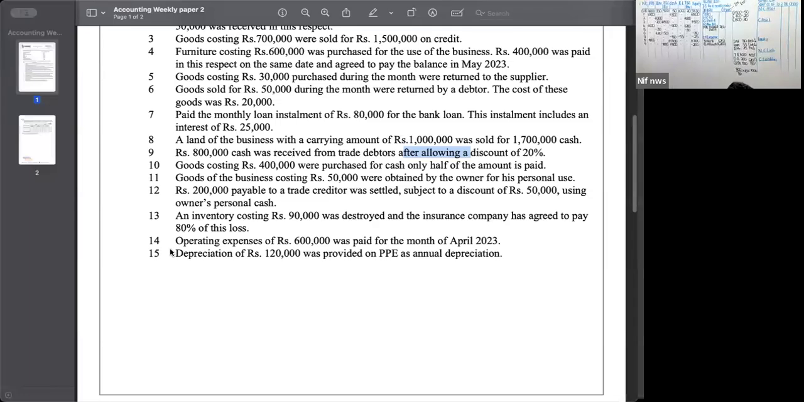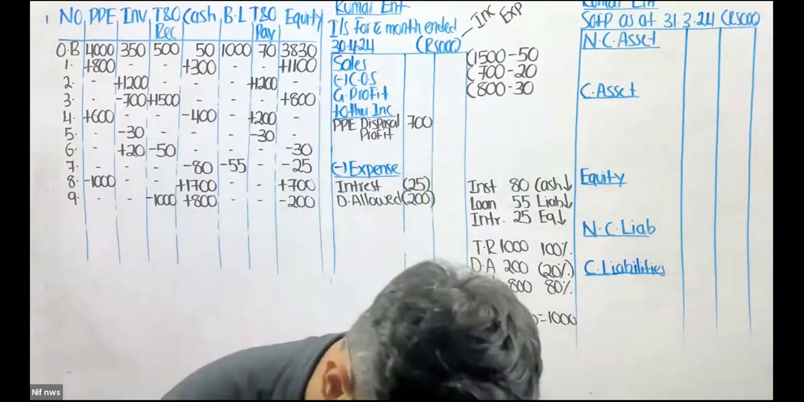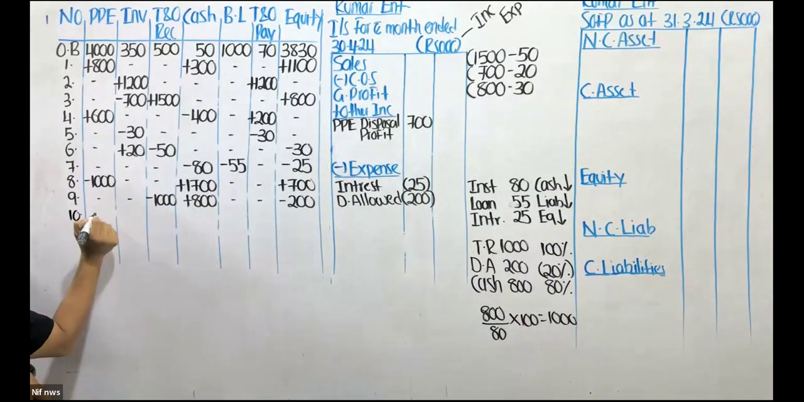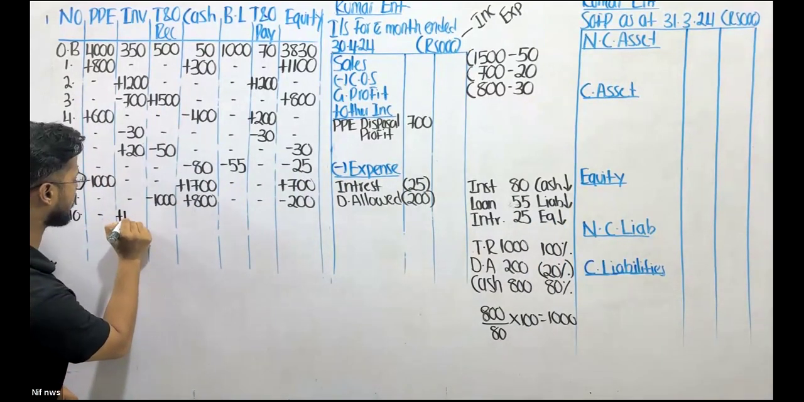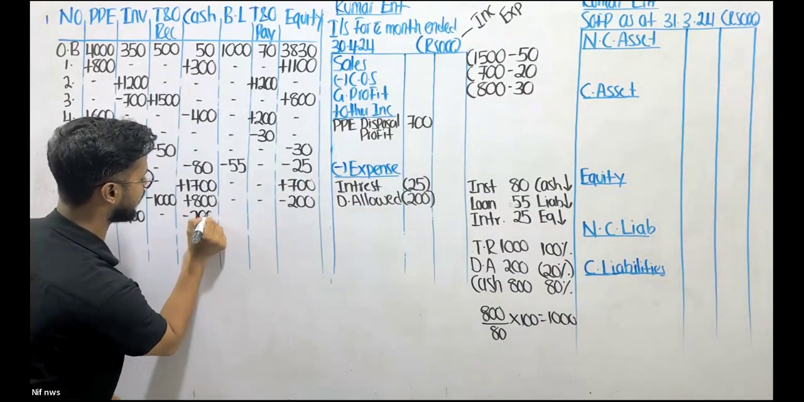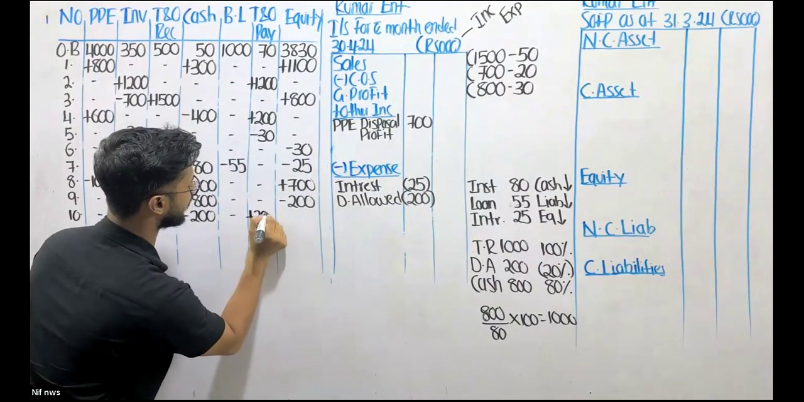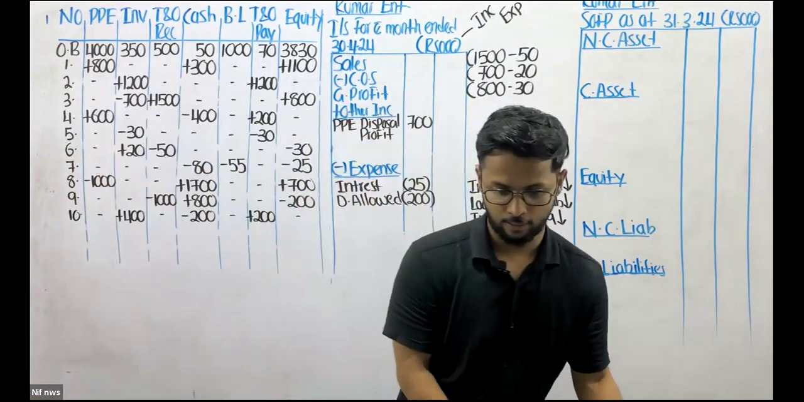So now let's move on to the next transaction. What is it? Goods costing 400,000 were purchased, and only half of the amount is paid. That's quite straightforward. We are purchasing goods for 400,000, so let me increase my inventory by 400,000. Out of 400, half is paid, 200,000 is paid. The remaining 200, paid or payable? It is payable. So let me increase my trade and other payable.